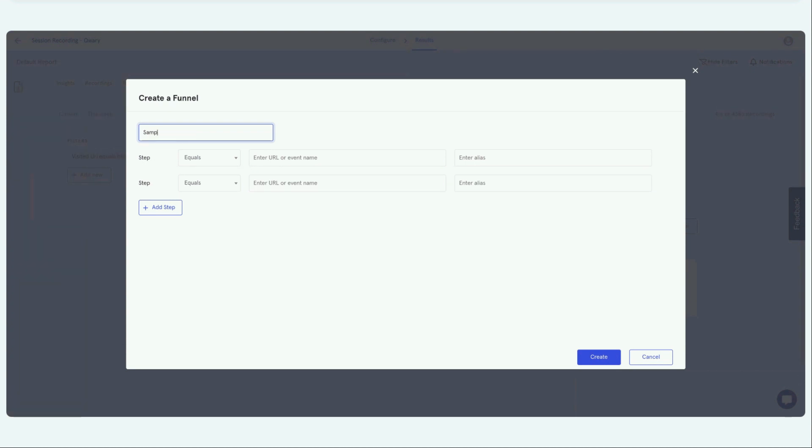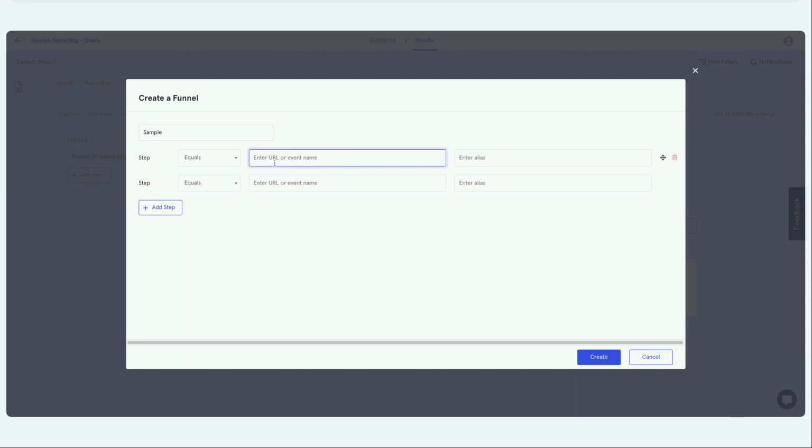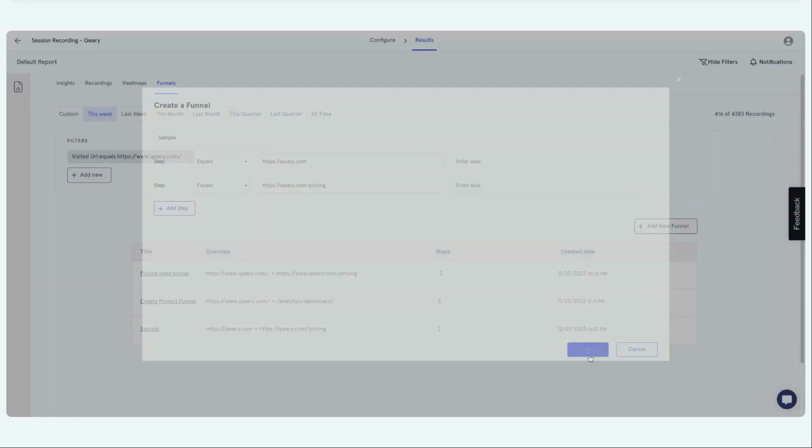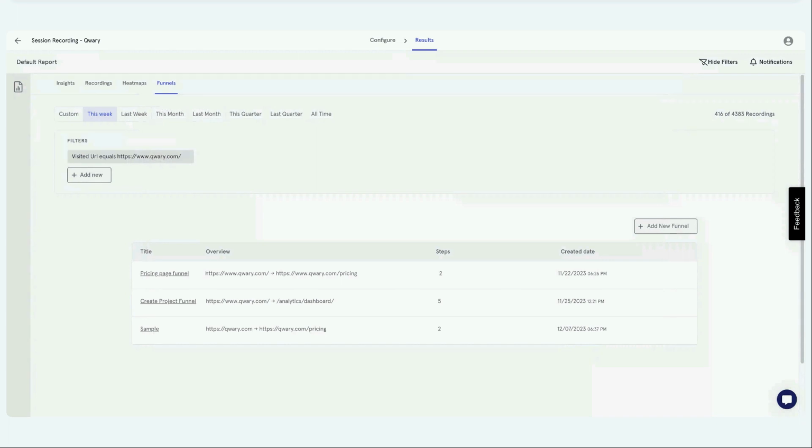So you can define a sample. Then I can see, like, if somebody is visiting Qwary.com, and I can pick pricing. I can define as many steps as I need for the funnel that I need to measure.